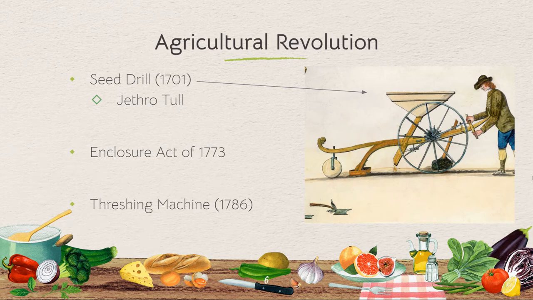The last piece of technology is the threshing machine from 1786. It removes the seeds from stalks of grains like wheat or rye. Again, it's important to have some of this evidence in case you have to write an essay on this, so that you know how the agricultural revolution happened.